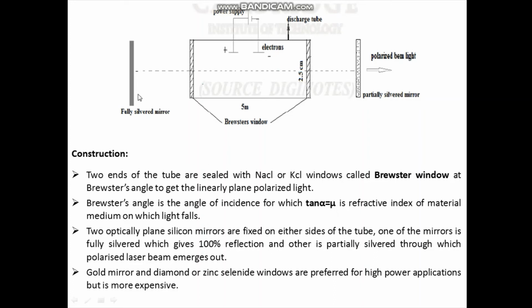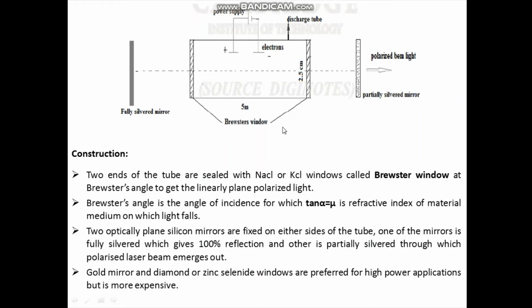Two optically plane silicon mirrors are fixed on either side of the tube. So we have, this is one silicon mirror which is fully coated with silver, and this is another silicon mirror which is partially coated with silver. This fully silvered mirror is because when the light or photon is falling on it, it gives you 100% reflection, and the laser beam is emerging out through the partially silvered mirror.